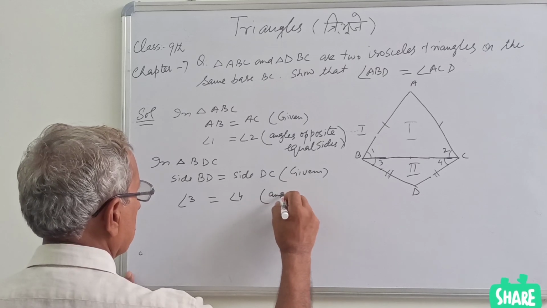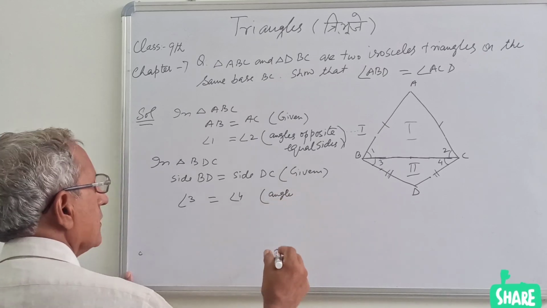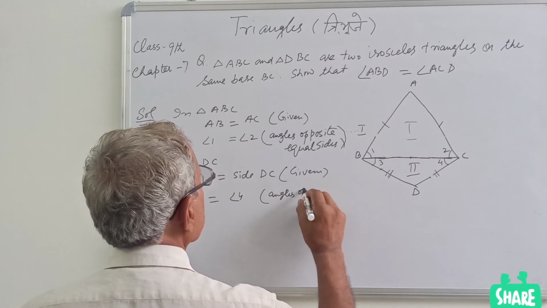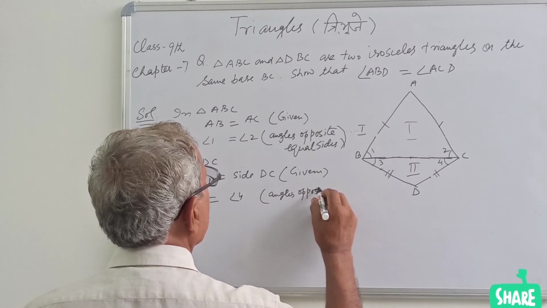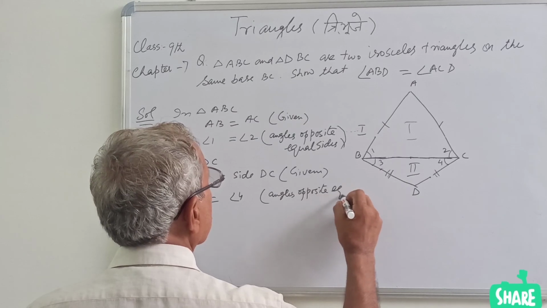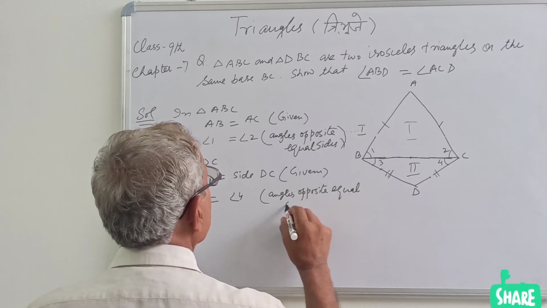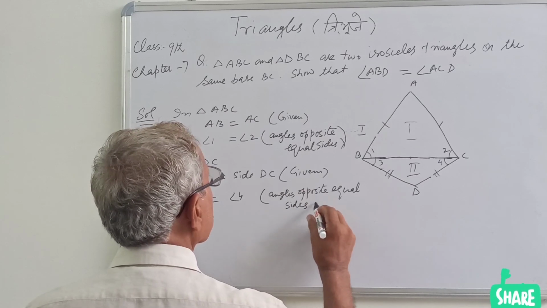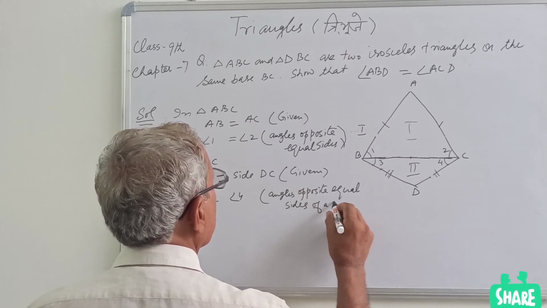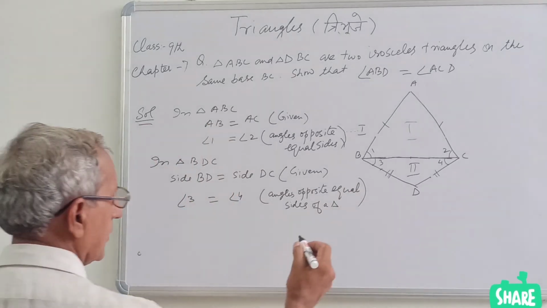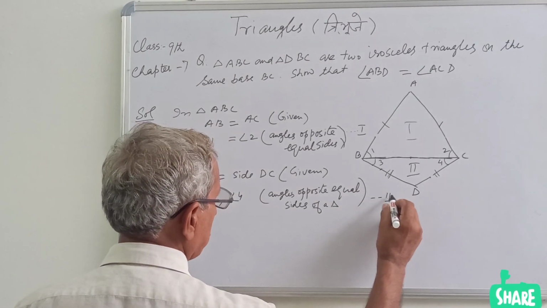Same criteria, same property: angles opposite equal sides of a triangle. So mark it as equation number 2.